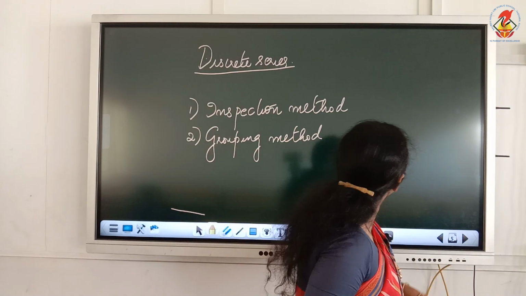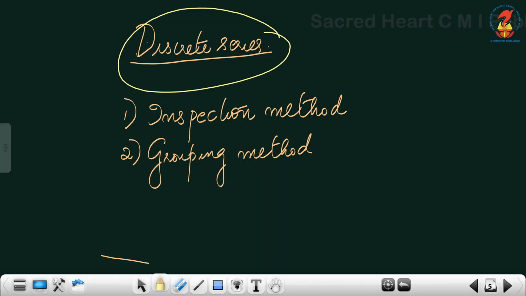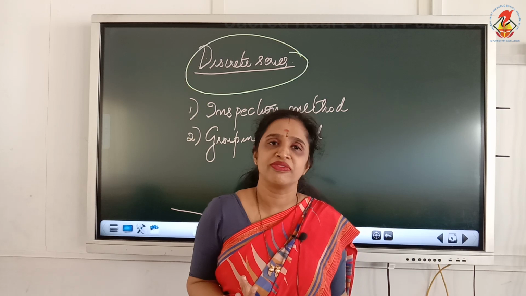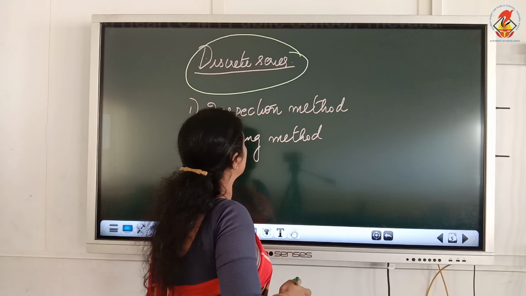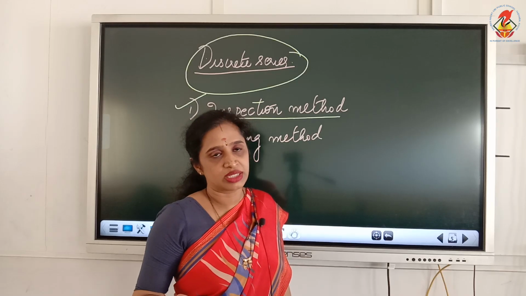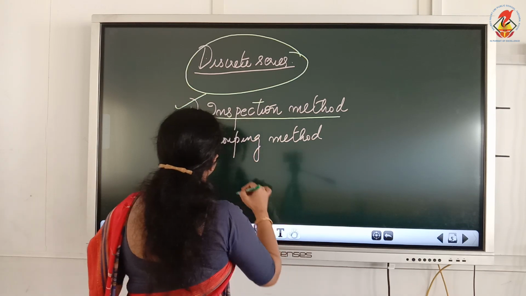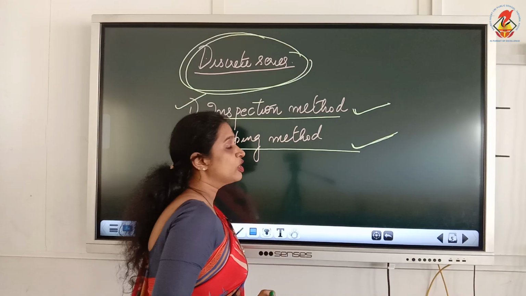Now we will move on to the next one, the calculation of mode in a discrete series. Now you know what is a feature of a discrete series, right? Frequency will be given for a discrete series. In discrete series, the mode is calculated by using 2 methods. First, as we all learned now, inspection method. By looking into the data, we will analyze which one is the modal value. And the next one is grouping method. So the first method is inspection method and the second method is grouping method.